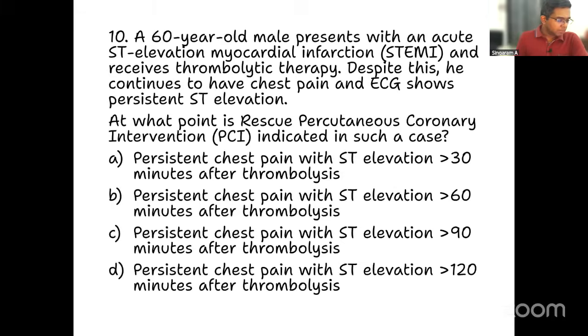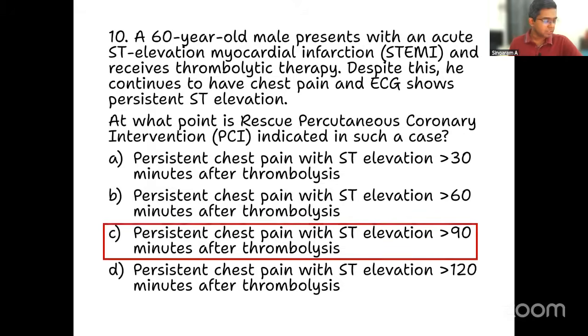Some of you are getting confused with this 4.5 hours. The 4.5 hours is the thrombolysis for what? Ischemic stroke. I am talking about myocardial infarction. Both are different. So this is about question number 10. The clear answer is option C.